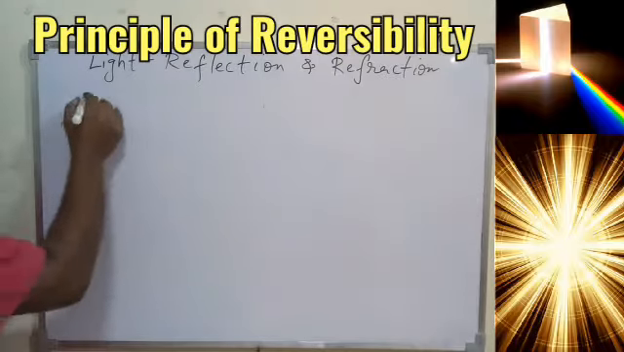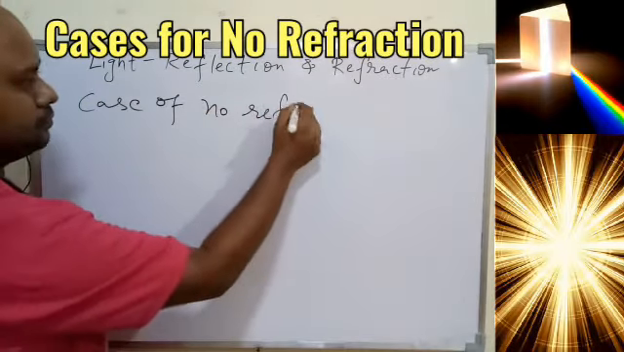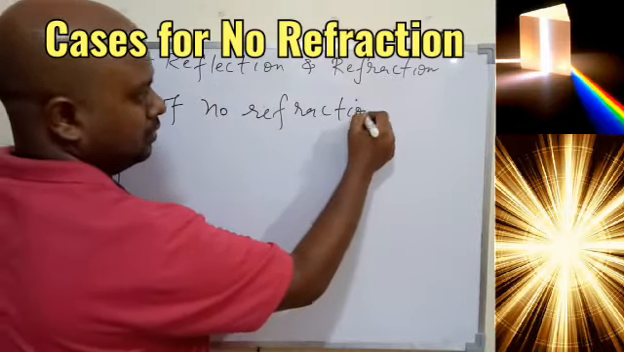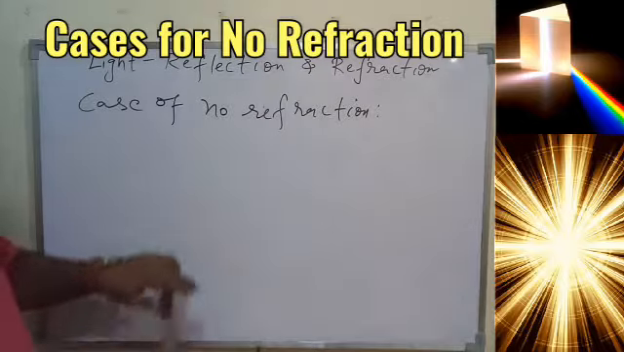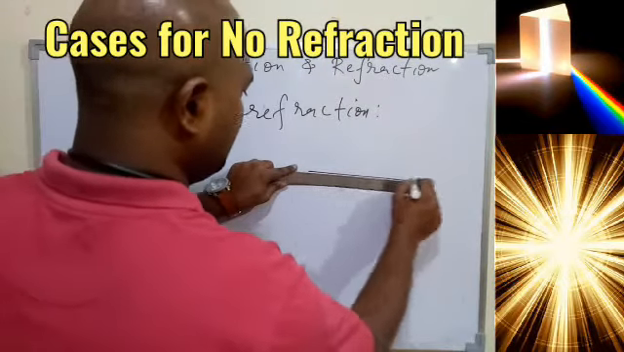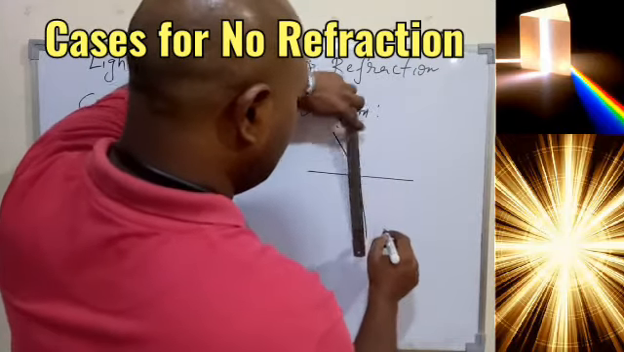Okay. Moving to the next topic we have, that is the case of no refraction. So we understood that if the light is traveling from medium 1 to medium 2, then in that case refraction will take place. But is it always?